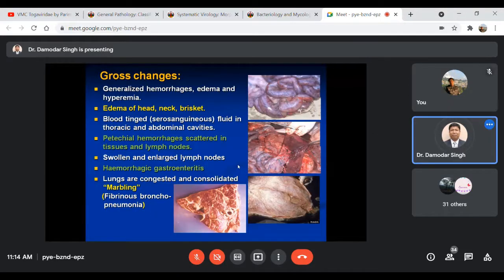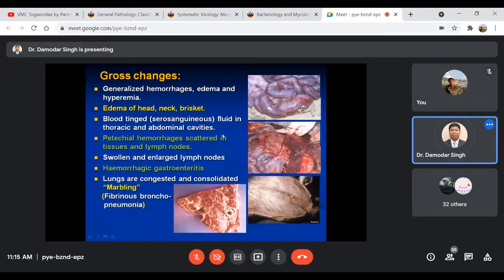Then coming to the gross changes, as I have already mentioned, when they are going into the system, into the circulation, affecting many of the organs, there are generalized hemorrhagic lesions, and associated with that, edema and hyperemia may be there. Most commonly, the edematous swelling may be confined around the head, neck, and brisket, as I have already shown you.